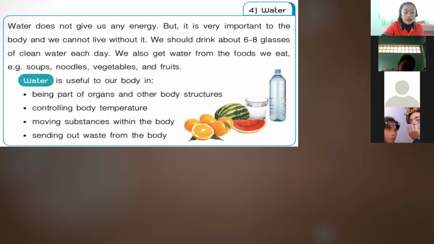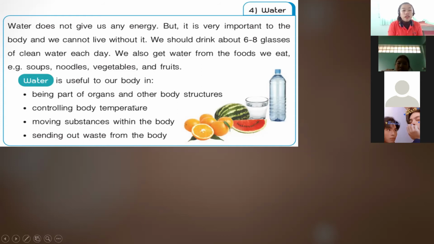Water does not give us any energy, but it is very important to the body and we cannot live without it. We should drink about 6 to 8 glasses of clean water each day. We also get water from the foods we eat, for example, soups, noodles, vegetables, and fruits. Water is useful to our body in being part of organs and other body structures, controlling body temperature, moving substances within the body, and sending out waste from the body.